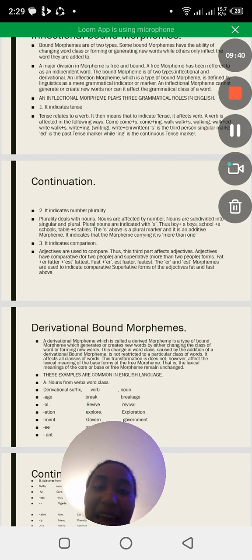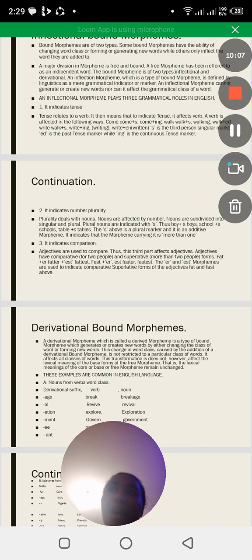The s marker above is a plural marker, and it is an additive morpheme. Therefore, it indicates that the morpheme carrying it is more than one. So the s in boys, the s in schools, the s in tables is a plural marker. Are we together?